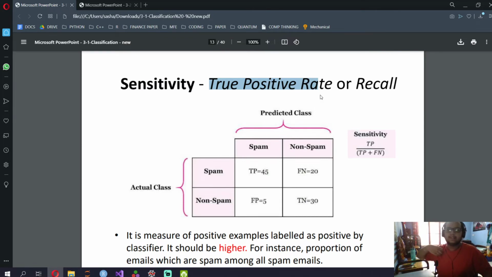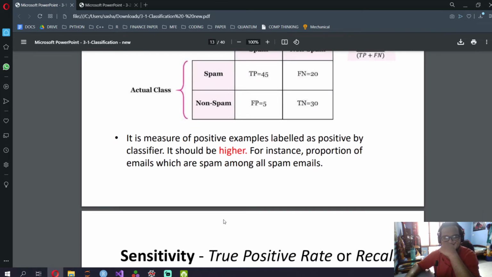For sensitivity, if you want to remember how to do it, you take the first row of the confusion matrix. But it's better to remember the definition because you need to write the definition. The definition for recall is the number of actual positive class that have been correctly predicted as positive. So that's it with respect to that.